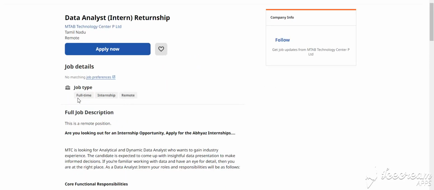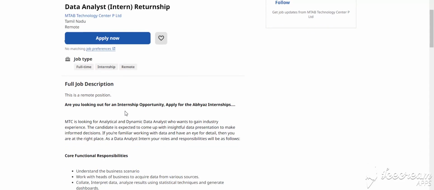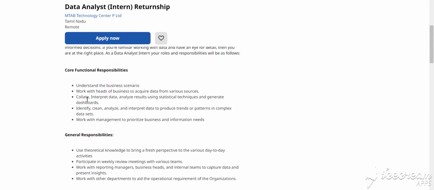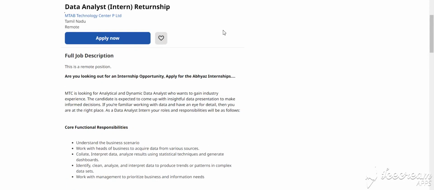Our next job is data analyst internship. This is also a full-time internship opportunity at a remote location, basically Tamil Nadu and remote. This is your responsibility and all, and there is no salary mentioned. How to apply for this: you simply click Apply Now and fill in the details.